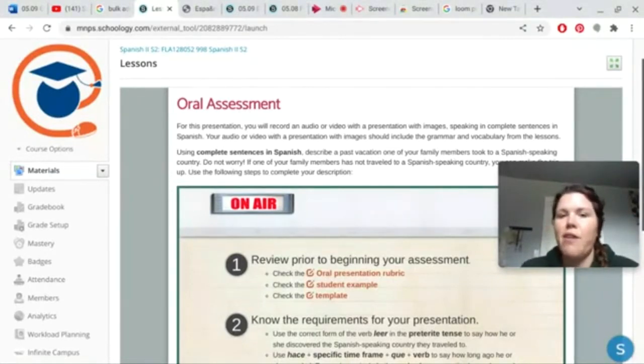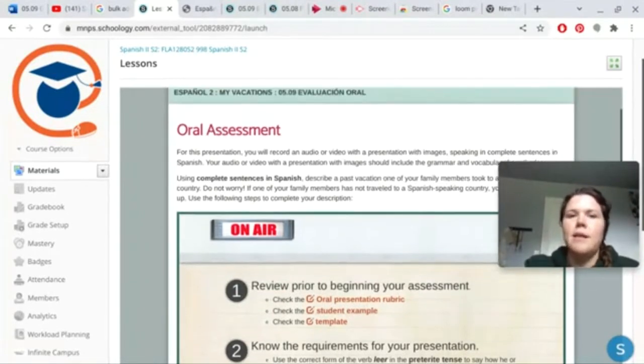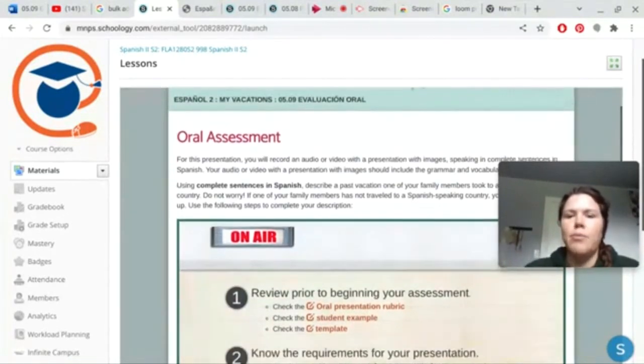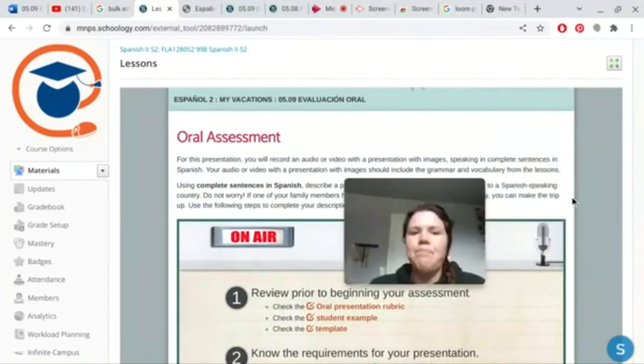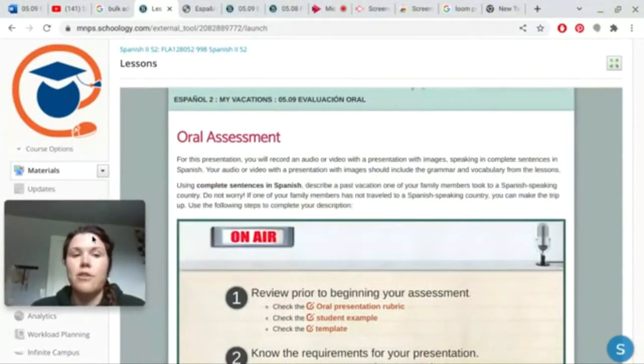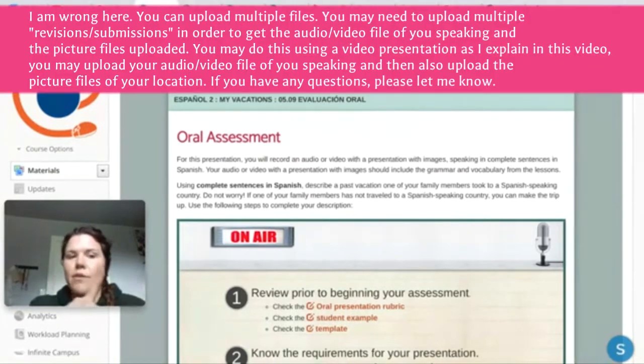I'm going to talk about 5.09. This is 05.09, your evaluación oral, your oral assessment. This is what it will look like when you pull it up for 05.09. For this presentation, you will record an audio or video with a presentation with images, speaking in complete sentences in Spanish. The biggest thing I want to point out first is that you can only upload one file to Schoology for this assignment.